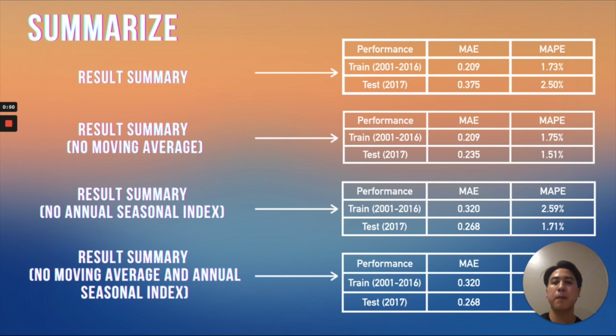The third and fourth graphs give the same result when we remove the annual seasonal, and both the moving average and annual seasonal. So the results of the first and second are more accurate than the third and fourth graphs. To conclude, the annual seasonal has an effect on the data. Thank you.